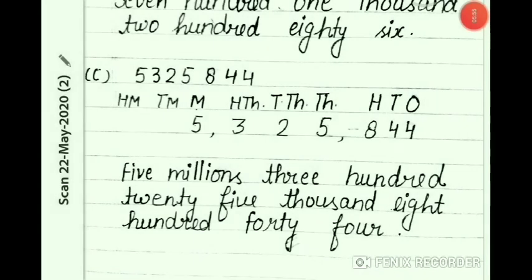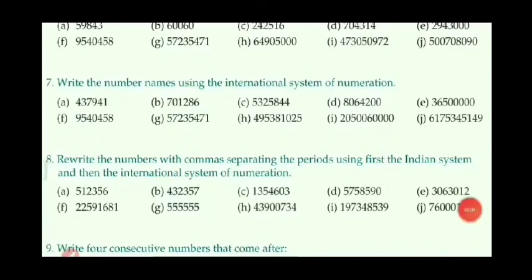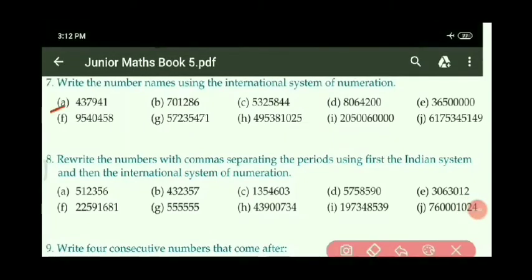Let's see your homework. Which parts will you do by yourself? Look at this question. As I did A, B and C parts, similarly you will do D, E, F and G parts, because here also the numbers are given up to the million period. So let us solve one question which is given up to the 100 million place.